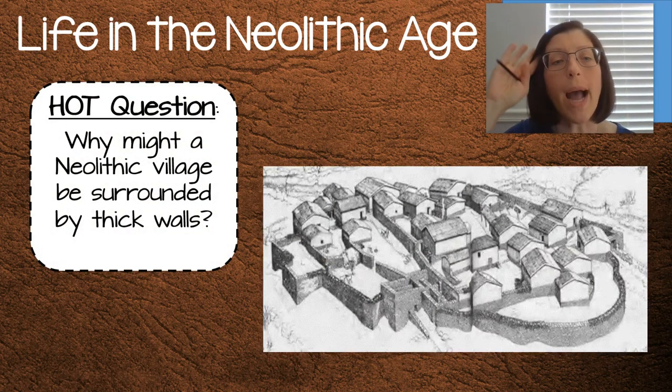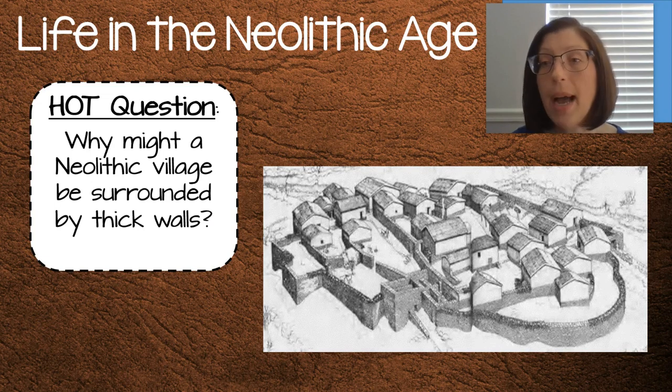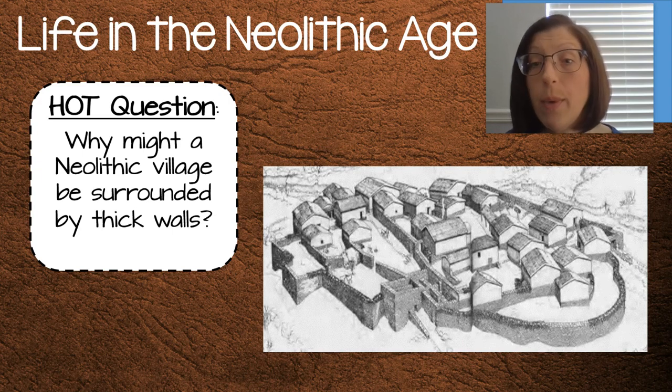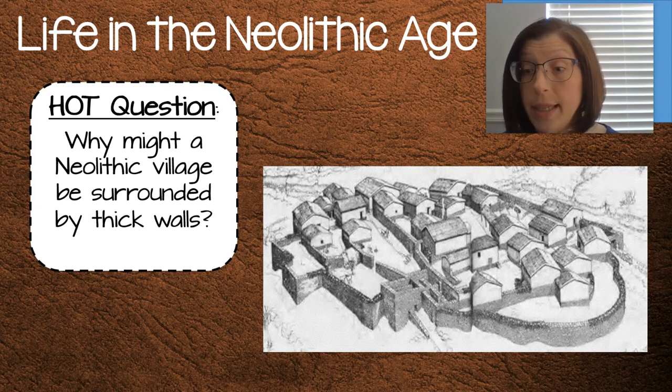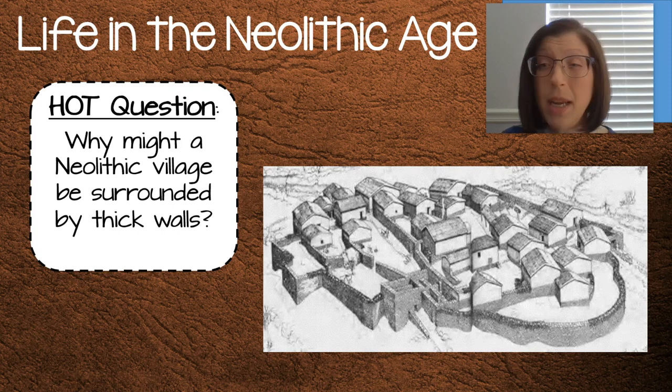So, why might a Neolithic village be surrounded by thick walls? Take a look at your picture here. This is giving you an example of thick walls that surrounded a village. Why would you want to protect that village? You need to use vocab in this. There are vocab words that tie into it, and yes, it's going to require you to think about which ones you can strategically use in there, but there are about 3, maybe 4 of them that you could fit in there that will tie into your answer. 3 sentences minimum. If we don't see that, then you know that you're going to lose points. So minimum 3 sentences, make sure you get the vocab in there and use that historical evidence.